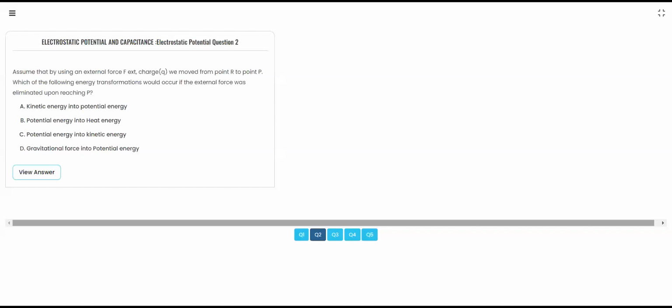What will happen if we are using an external force to bring the charge from R to P? Which energy transformation will occur?